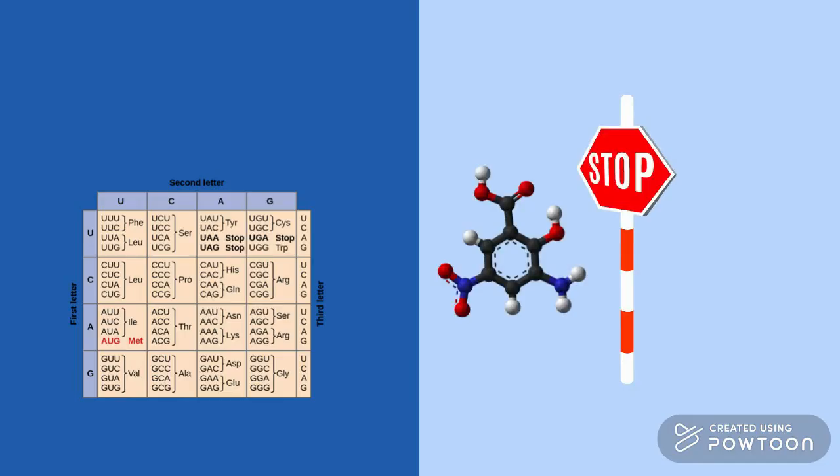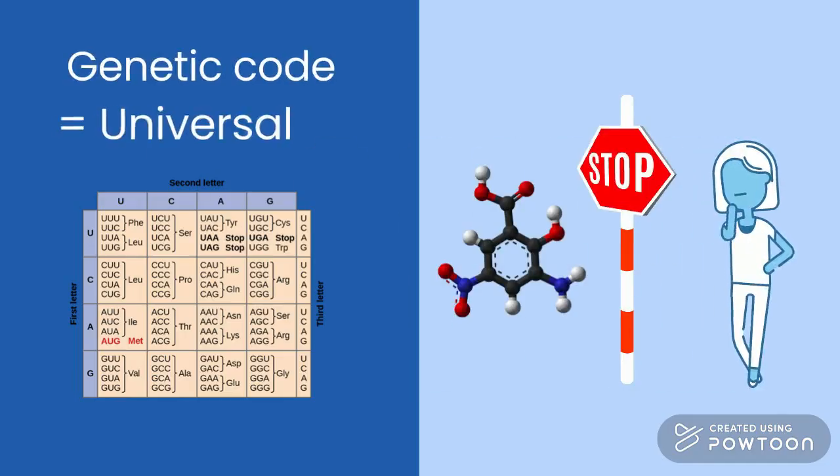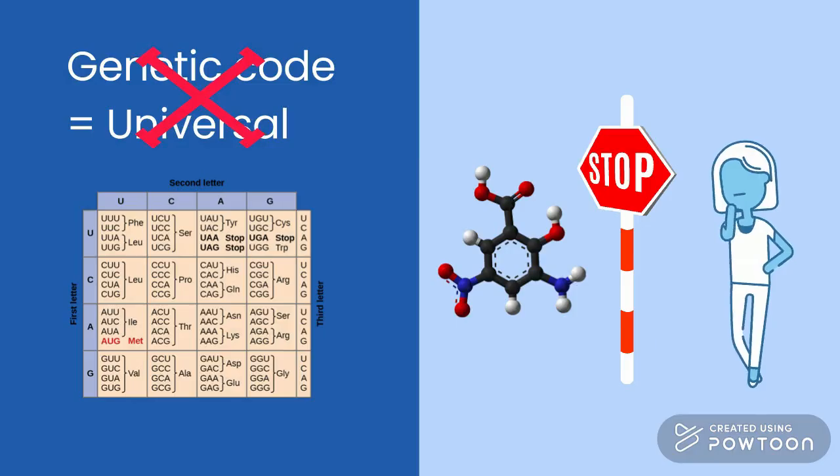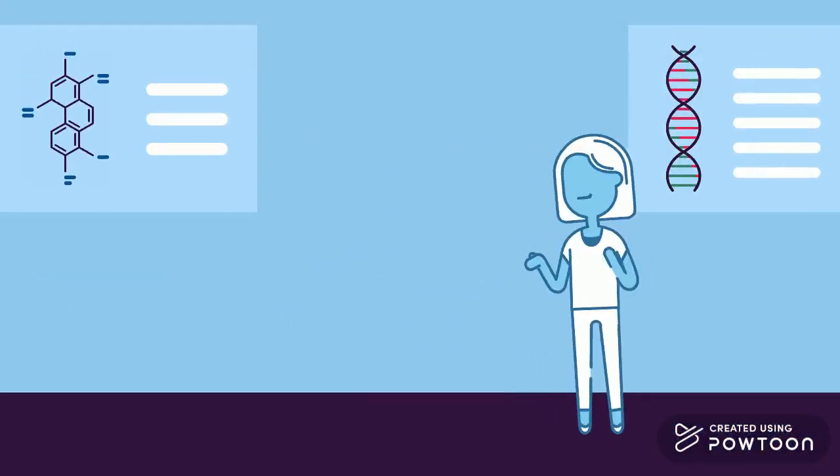Each of the 64 possible codons corresponds to one of 20 amino acids or a stop signal, allowing DNA to be translated into proteins. But what's fascinating is that this universal code isn't actually universal. There are over 20 known variants, known as non-universal genetic codes. Let's look at two major examples.